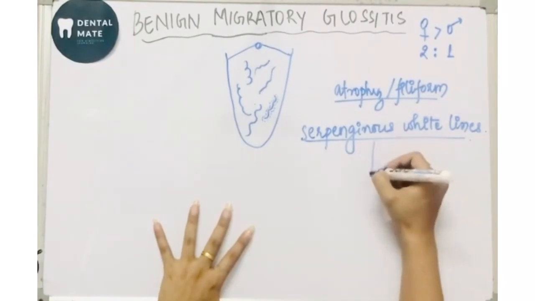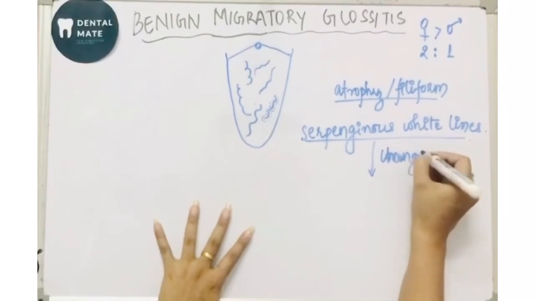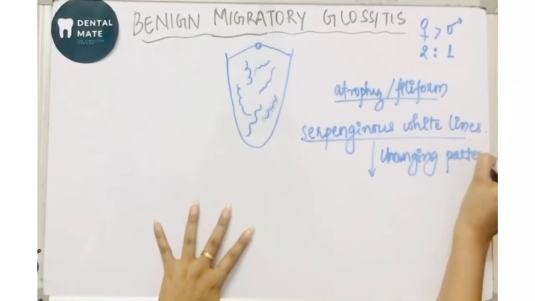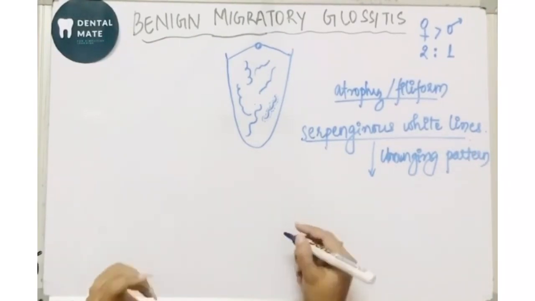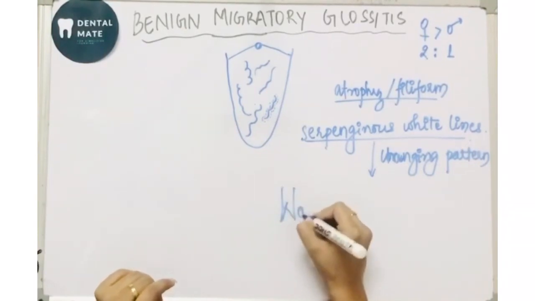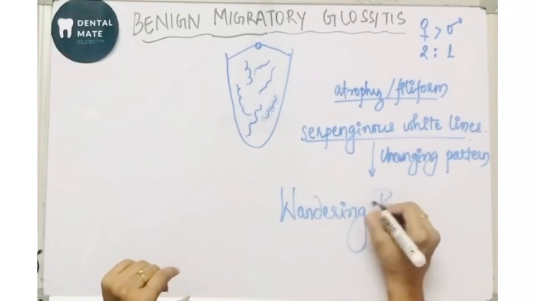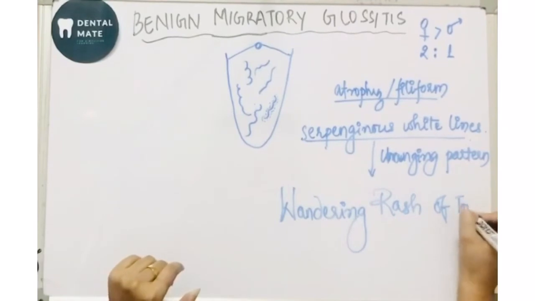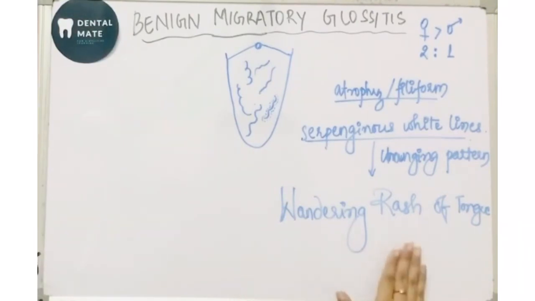Because of this continuous changing pattern of the serpentinous white lines, this lesion, the benign migratory glossitis, is also known as wandering rash of tongue.